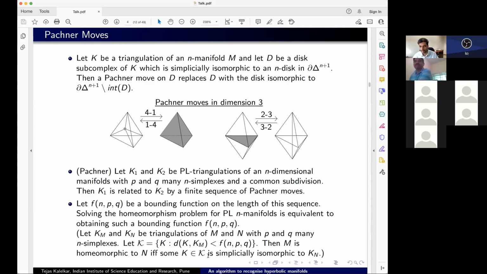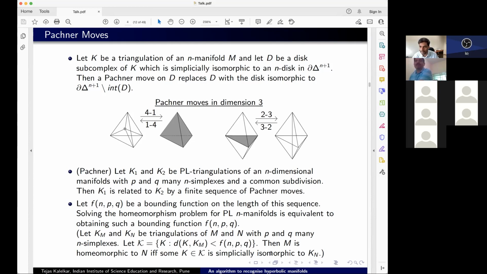And simplicial isomorphism is a very simple object. I just ask: is there a bijection between the vertices such that simplexes on the left correspond to simplexes on the image? That's all I'm comparing. So I can do this at a purely combinatorial level, by looking at all the triangulations in kappa and comparing each of them with the triangulation Kn.